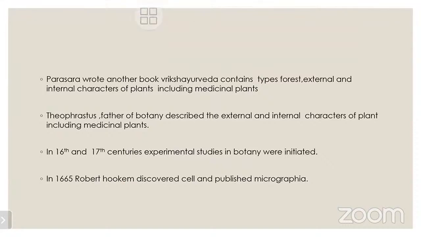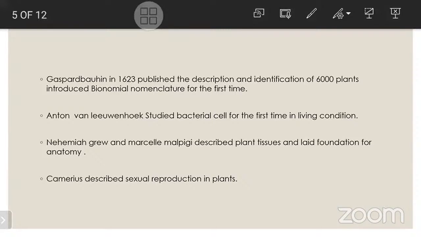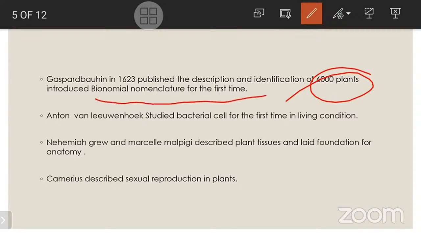So next, Gaspard Bauhin. Gaspard Bauhin is a scientist. He described and identified more than 6,000 plants, and introduced binomial nomenclature for the first time. But the binomial nomenclature was given importance by Linnaeus.